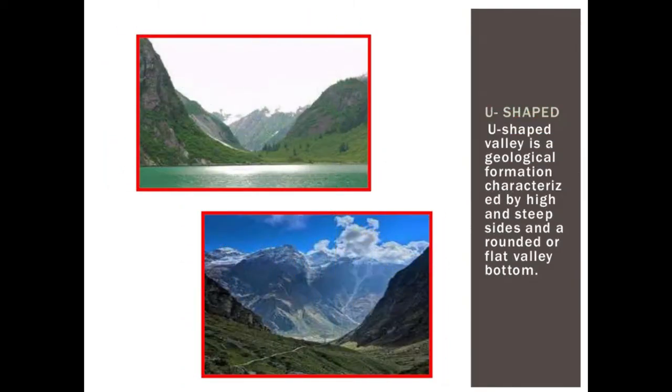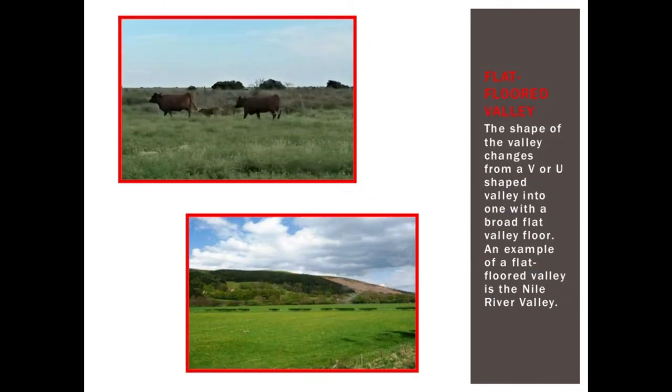Now U-shaped valley. U-shaped valley is a geological formation characterized by high and steep sides and a rounded or flat valley bottom. You can see here U-shaped valley. Now we will learn about flat-floored valley. The shape of the valley changes from a V or U-shaped valley into one with a broad flat valley floor. An example of a flat-floored valley is the Nile River Valley, which is the biggest river.